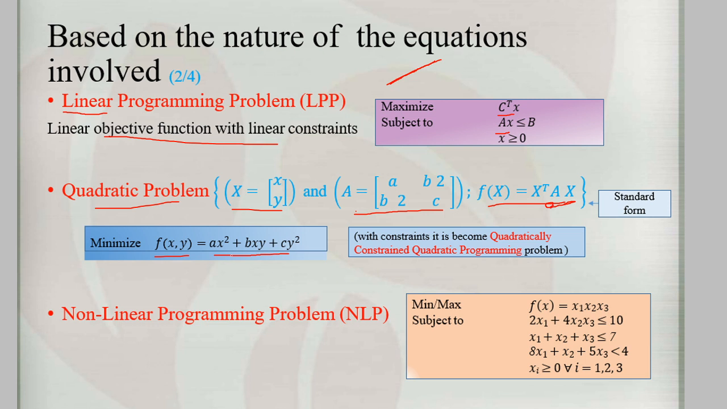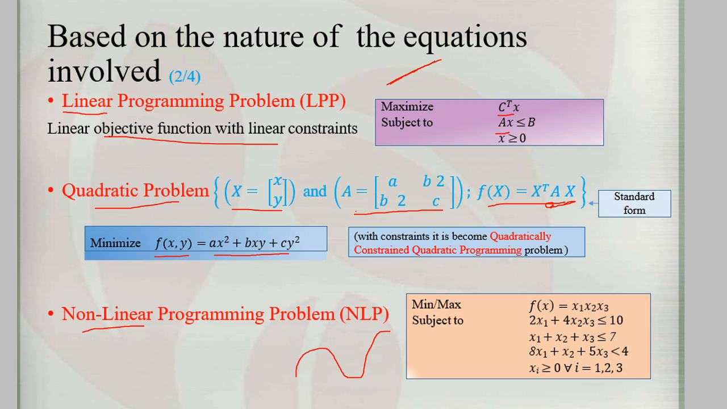Here is another example, an equation with constraints, which becomes a quadratically constrained quadratic programming problem. The third category is the non-linear programming problem, in which the value may not increase or decrease linearly. The output value may randomly increase or decrease, and may form a curve or zigzag line like this. This type of equation is called a non-linear equation.